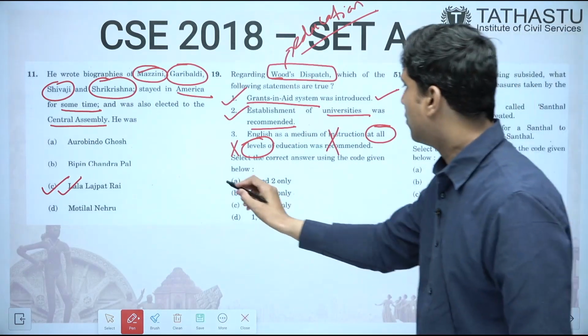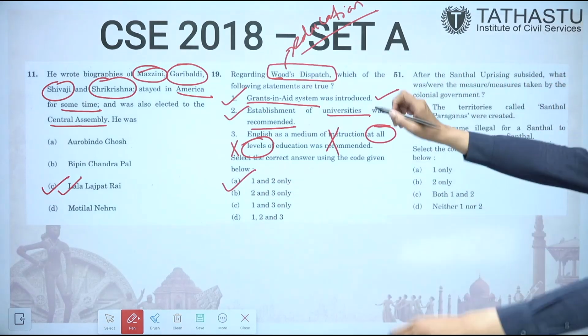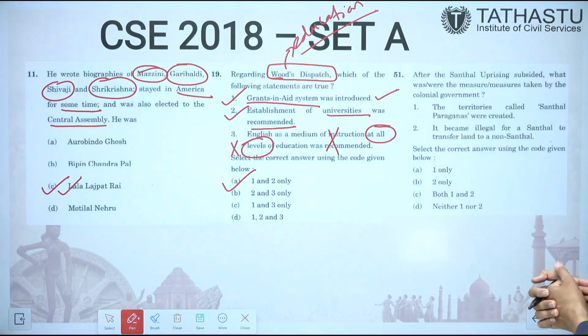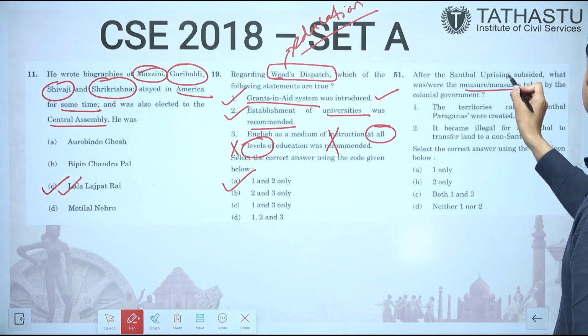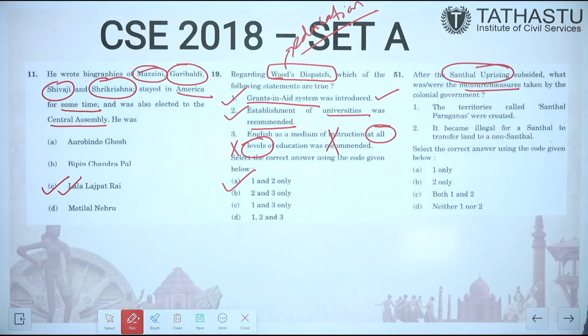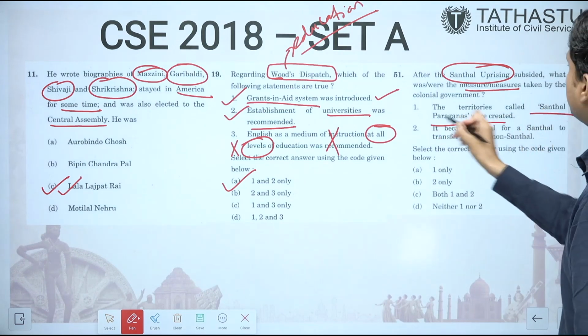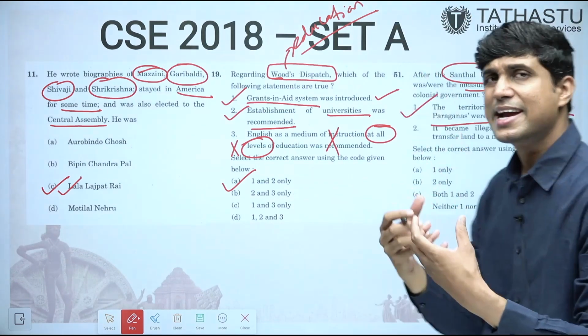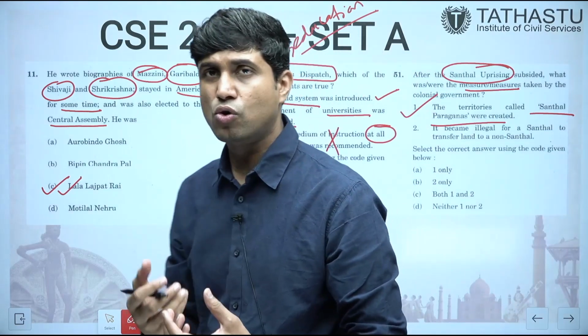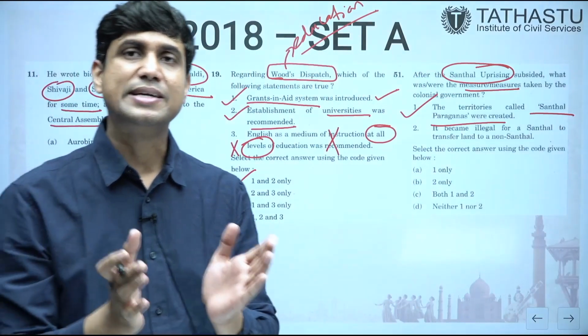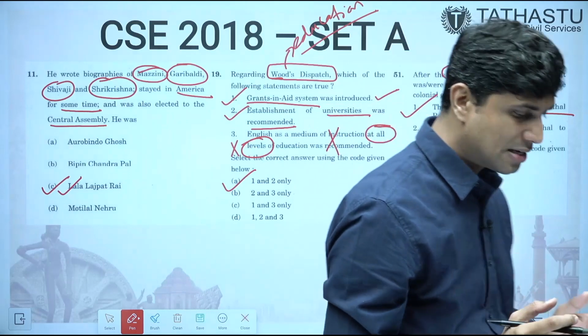So answer is only 1 and 2. After the Santhal uprising subsided, what were the measures taken by the colonial government? The territories called Santhal Pargana was created. This is correct. To placate those who were protesting or those who had rebelled, the government created a separate area for them called Santhal Pargana.